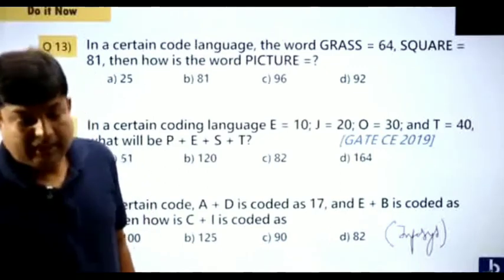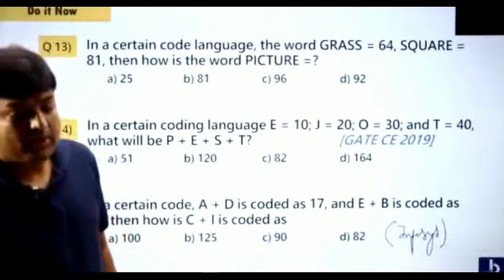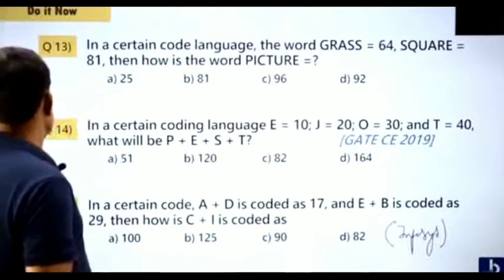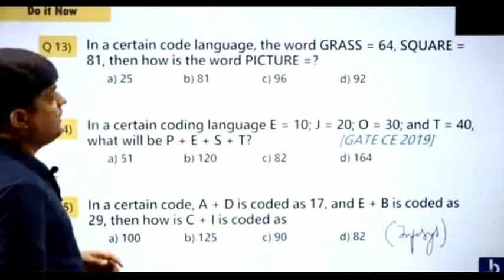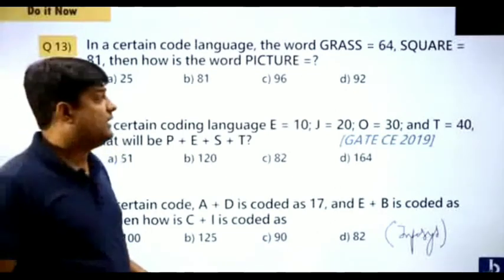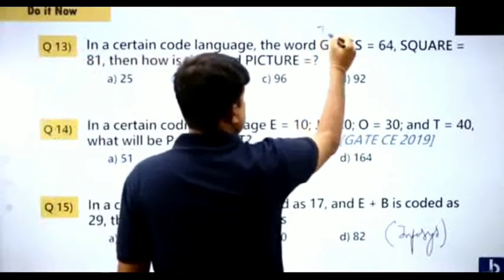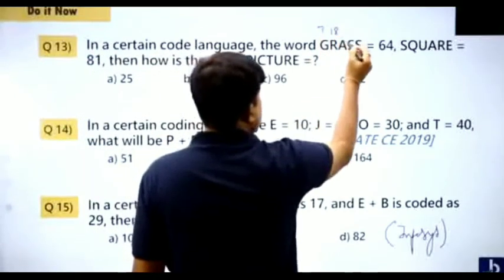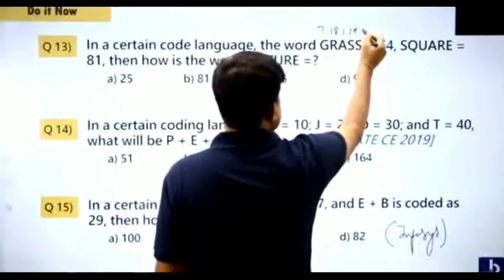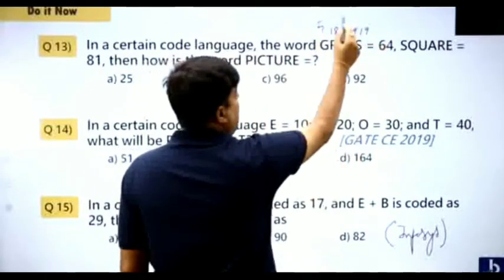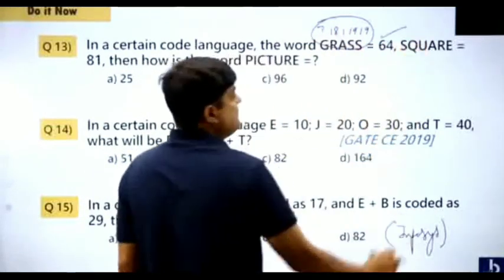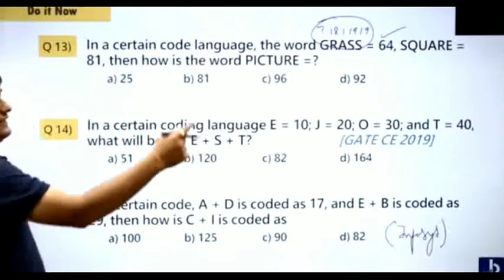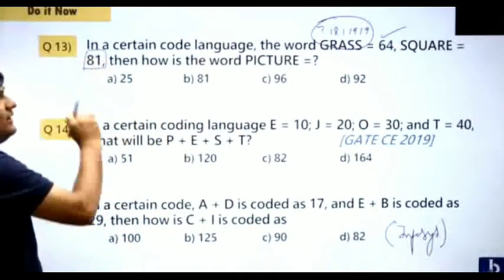Anyways, students, let me just try to explain these questions to you. Here, the word grass. G is 7, R is 18, A is 1, S is 19, S is 19. Add all the ranks, you get 64. In the same fashion, for square, you add all the ranks, you'll get 81.